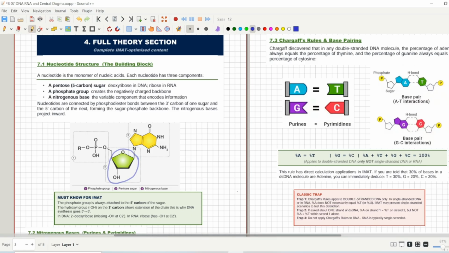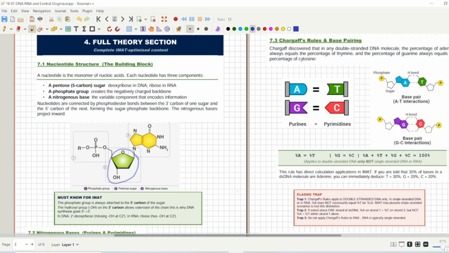Ribose sugar follows the conventional basic formula for carbohydrates, but deoxyribose is an exception to the basic formula of carbohydrates. You have to remember that, because deoxyribose has one less oxygen than the normal basic formula for carbohydrates. You know the basic formula, that is CnH2nOn, but deoxyribose has one less oxygen. That's why it does not follow the basic conventional formula for carbohydrates.